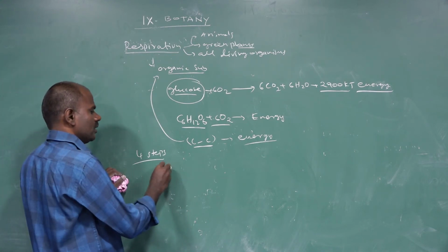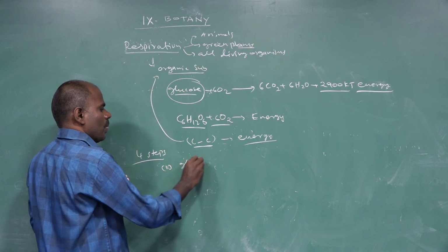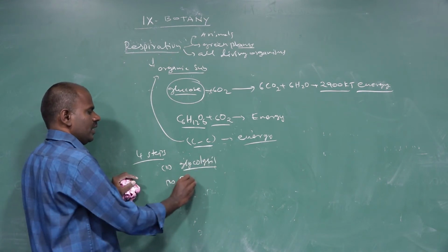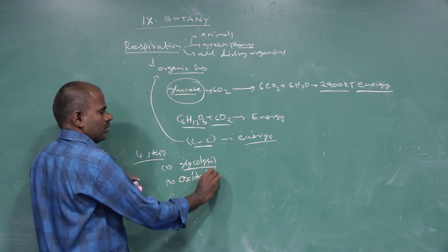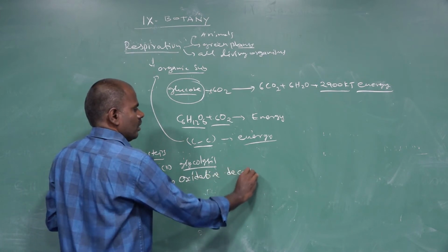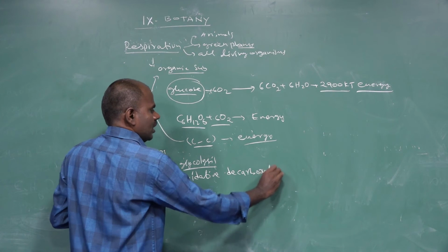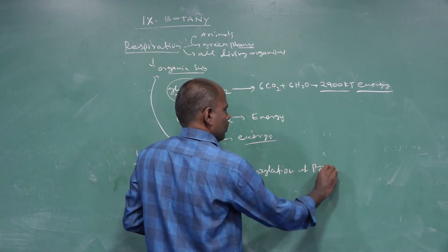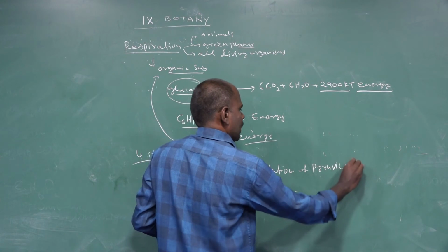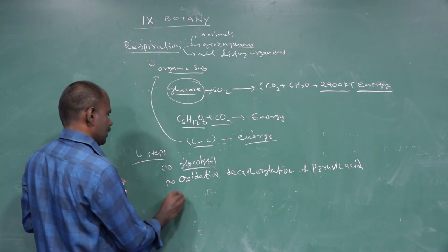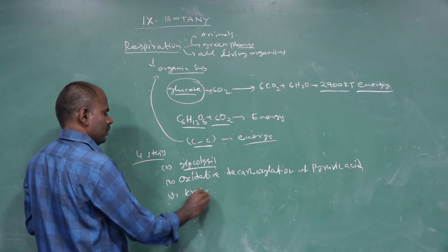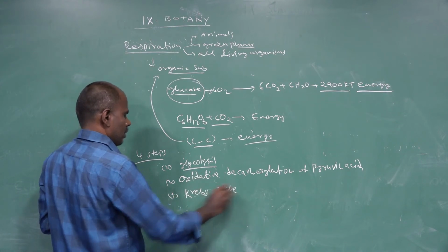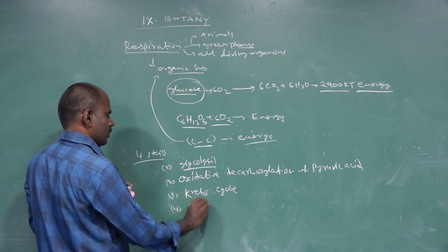The first step is called glycolysis. The second step is called oxidative decarboxylation of pyruvic acid. The third step is the Krebs cycle. And the fourth one is the electron transport system.